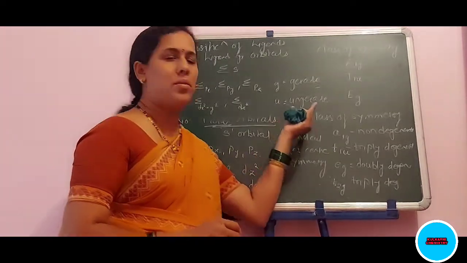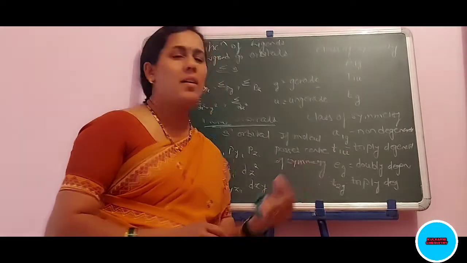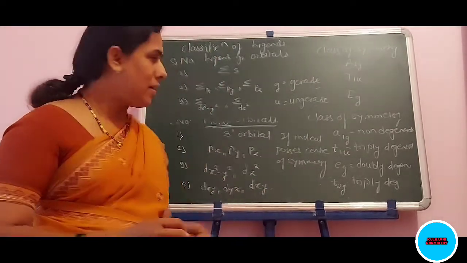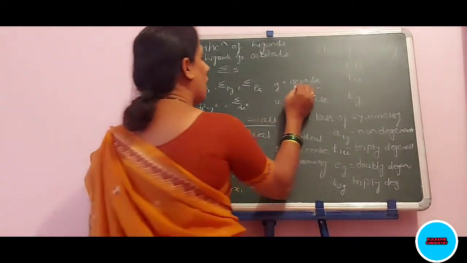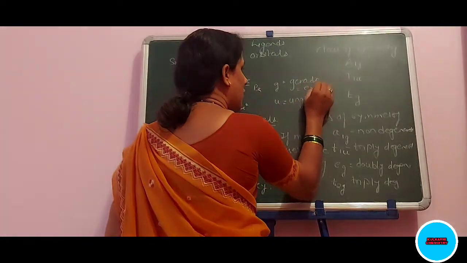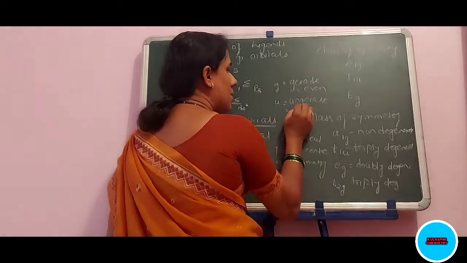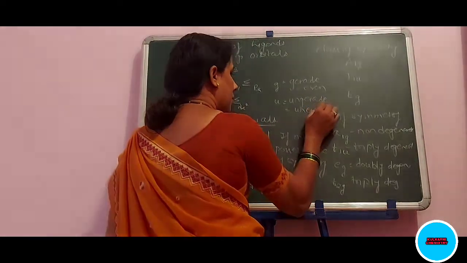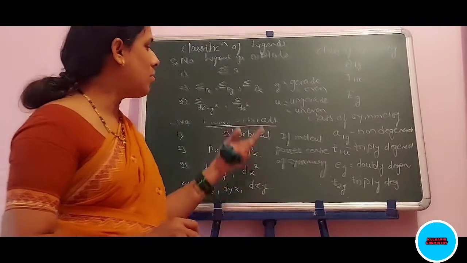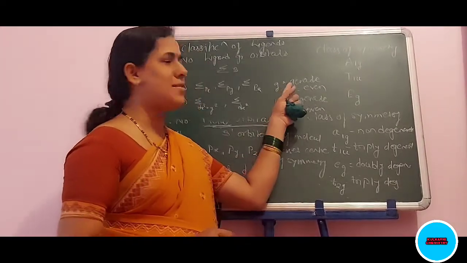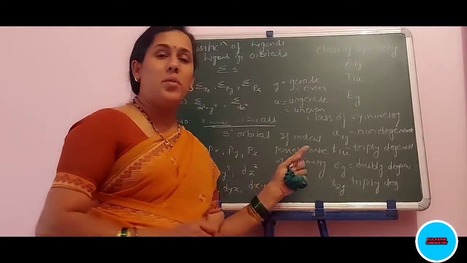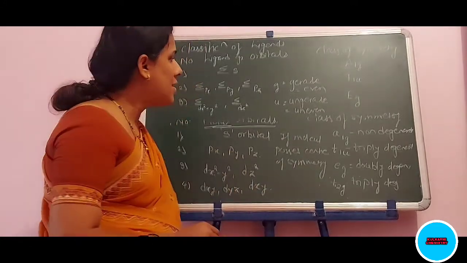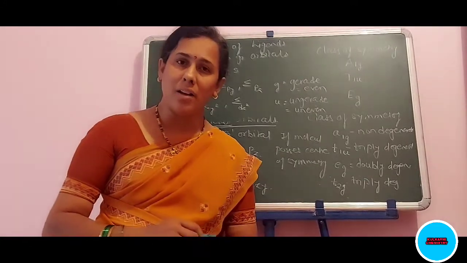And if the molecule does not possess a center of symmetry, that is, it is non-centrosymmetric, it is called ungerade. So the molecule that possesses a center of symmetry is called gerade, that is G, and the molecule that does not possess a center of symmetry is called ungerade, that is U.